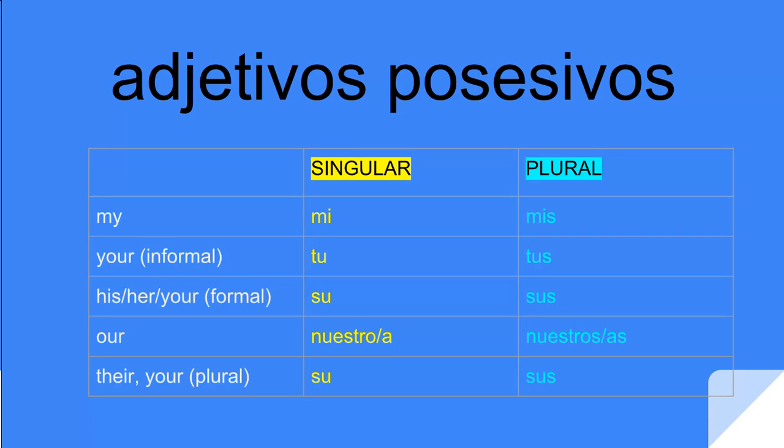My, mi, mis; your in the informal, tú, tus; his, her, or your in the formal, su, sus; our, and we have gender here, nuestro, nuestra, nuestros, nuestras; or their, or your in the plural, su and sus. That's not a typo. You do see it repeated between the singular and the plural forms for his, her, your, and their. I'll explain more in a second.